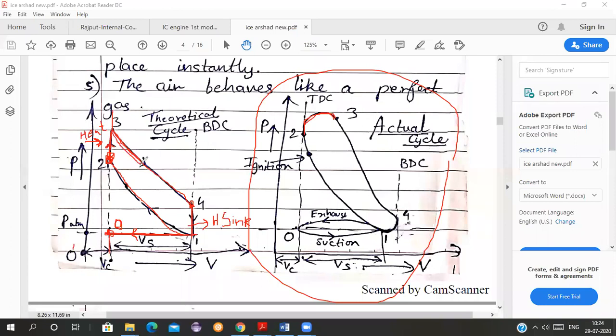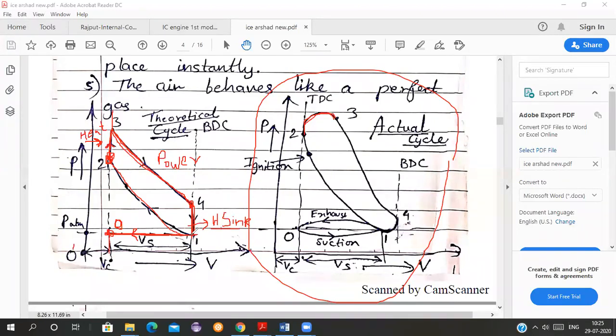Then from 3 to 4, sorry, there will be power stroke. The piston moves from TDC to BDC. Okay, this is the power stroke. I am sorry, I told it as exhaust stroke. This is our power stroke. 3 to 4 is power stroke. The piston is moving from TDC to BDC. So we are getting power. Then again from 4 to 1, we are assuming the piston is not moving. It has reached BDC, but the piston is not moving. Only the heat is supplied to the sink.